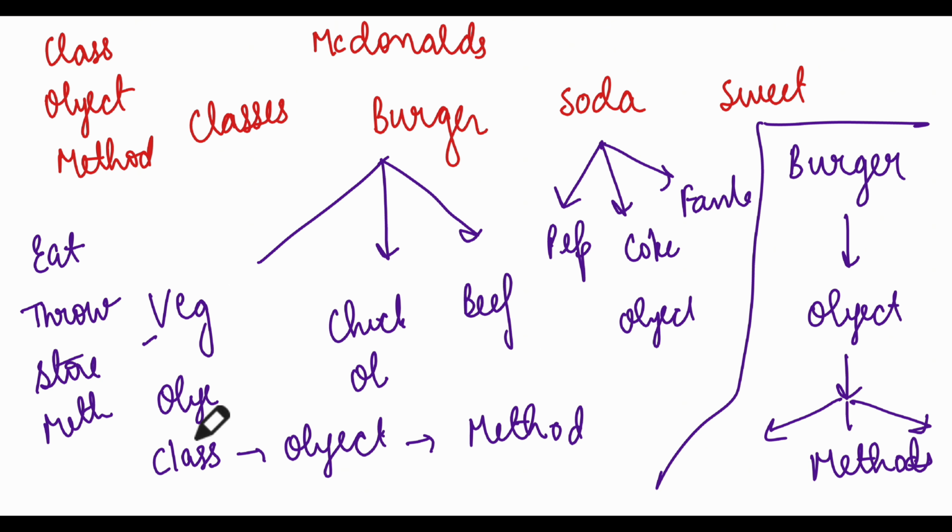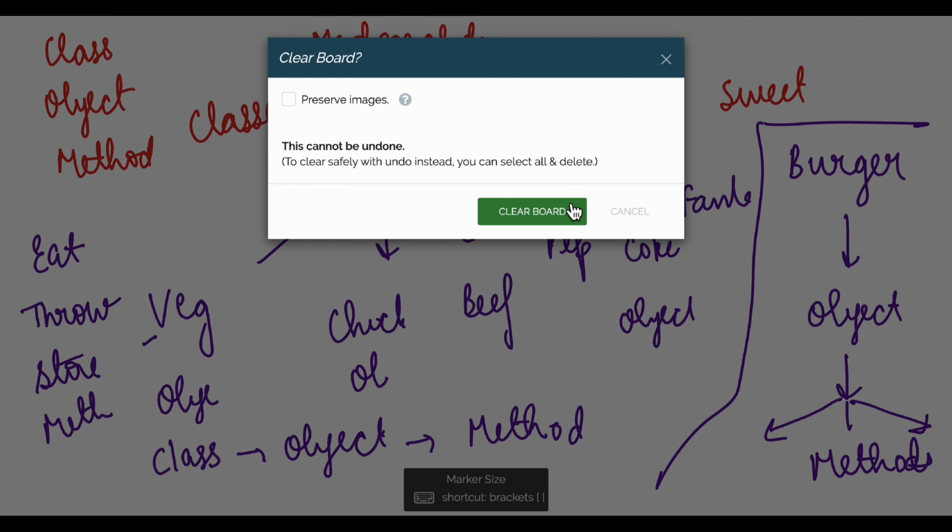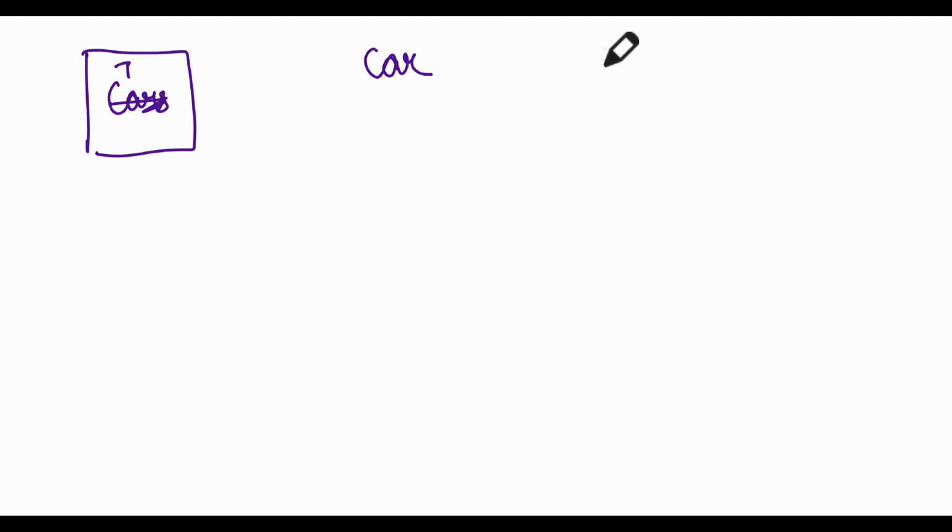Similarly, for another example of OOPs, let me use the car example. There's a big factory of cars, a big factory of transport. It produces cars, it produces trucks, it produces jeeps. So what are these? These are classes.